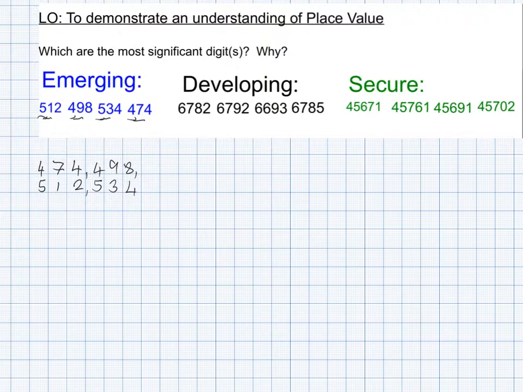Now looking at 4-digit numbers, we're again looking for the significant digit. They all start with 6,000, so we know that that's not that significant. The next most significant digit is going to be the 7s, or 700s, and the 6. So already we know that the smallest number is going to be the 6,693. Put a comma there to separate.